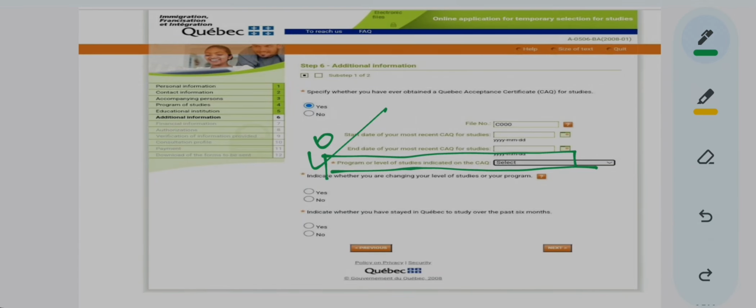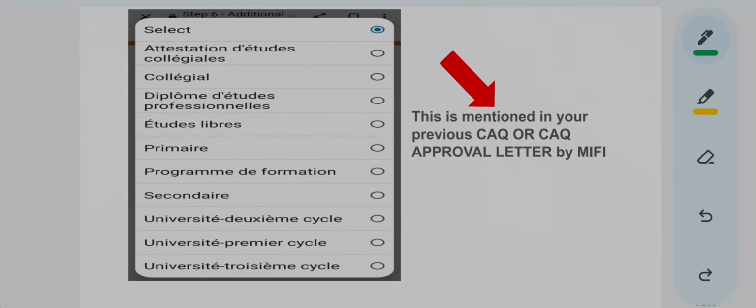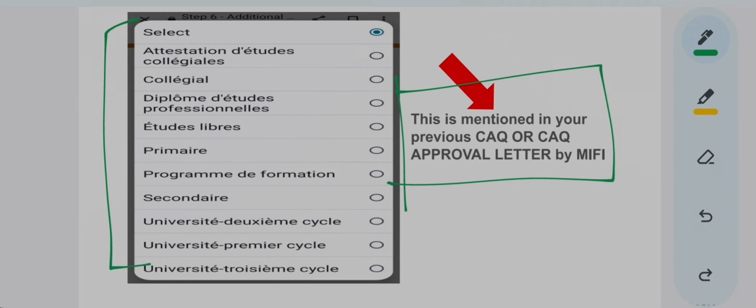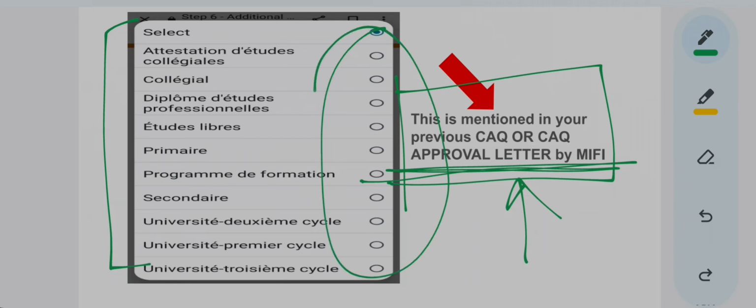When you click over here in the drop down menu, something like this will open. These details are clearly mentioned in the approval letter of MIFI which you received for your previous CAQ. Any one option from all these will be written there in your approval letter by MIFI.